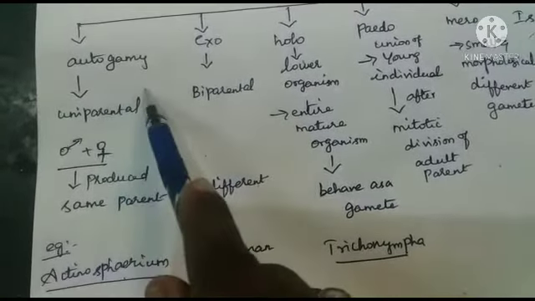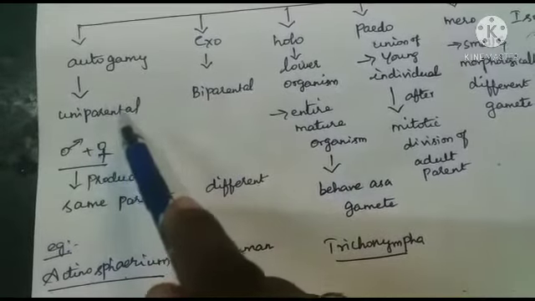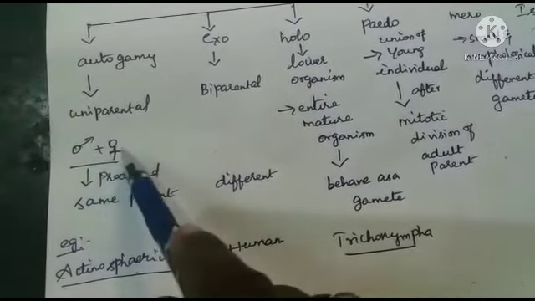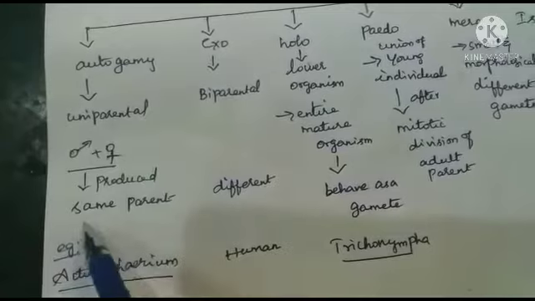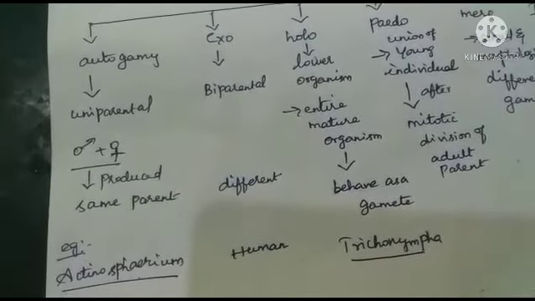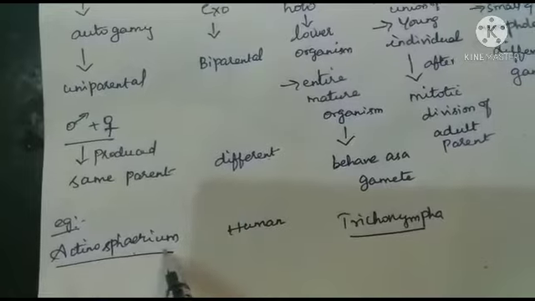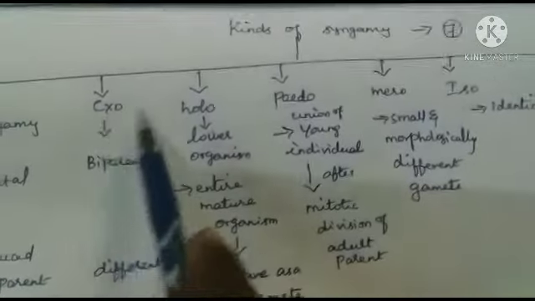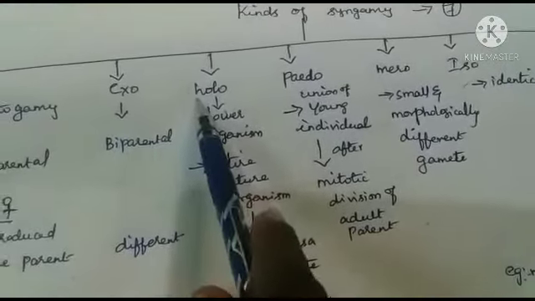Autogamy exhibits uniparental fertilization because male and female gametes are produced from the same parent, then they are fused to produce the diploid zygote. For example, Actinosporium and Paramecium. The second one is exogamy.